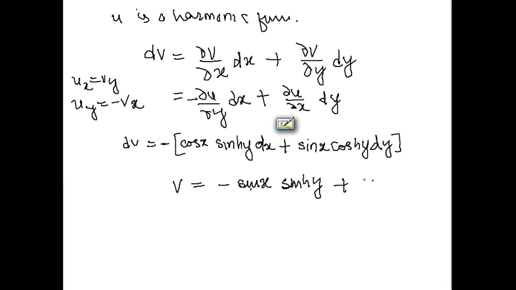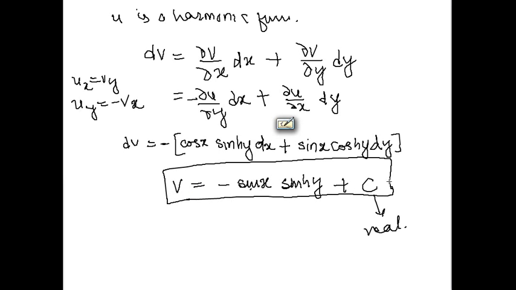So my new function, or we can say the complex conjugate, is v equal to minus sin x sin hyperbolic y. Is that clear? If we have any function which is a harmonic function, then we can easily find out its conjugate complex. Next, some more examples on the harmonic function.